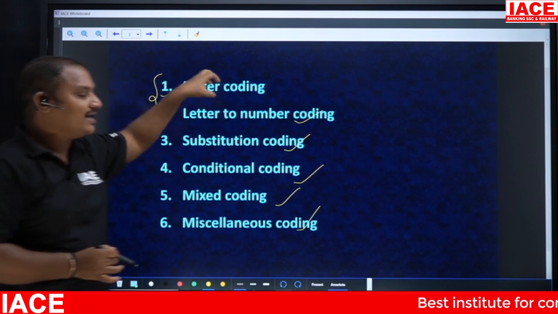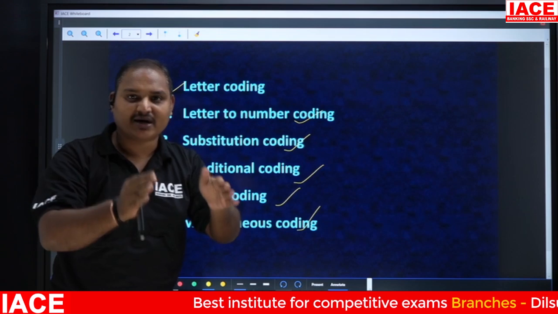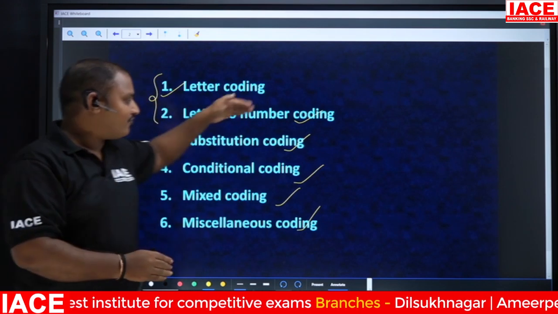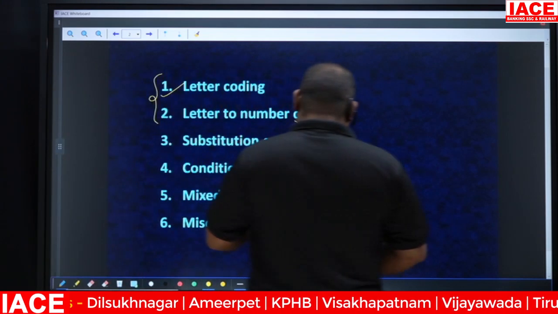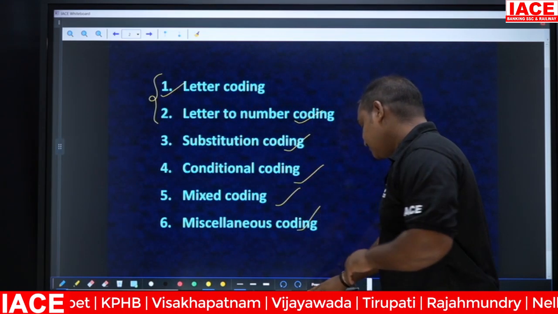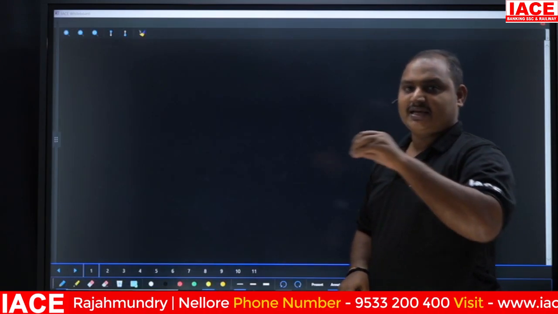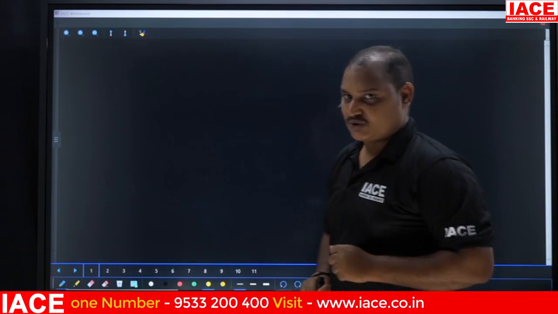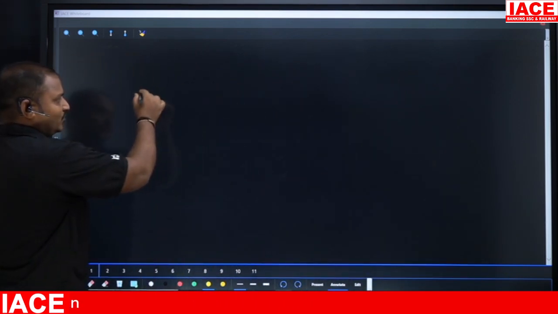These two are the base for the rest of the four. Before going further, I'll tell you how to identify a logic in the question, especially from letter coding. First of all, I'll tell you how we are going to get the questions from the letter coding concept.